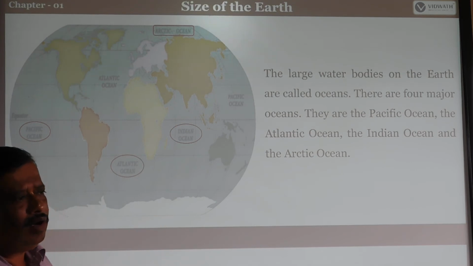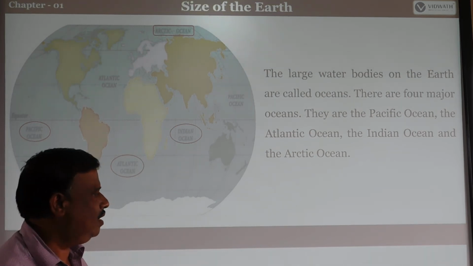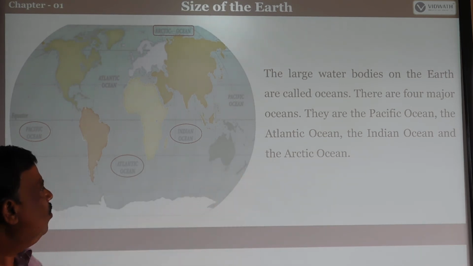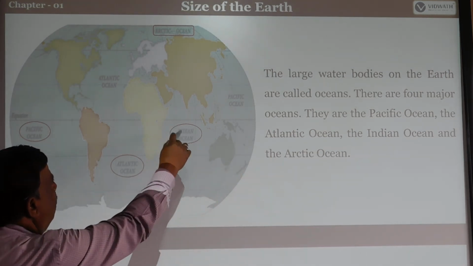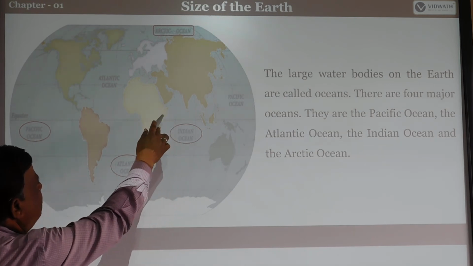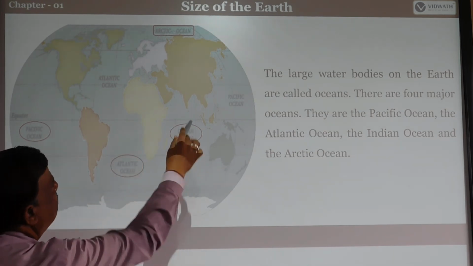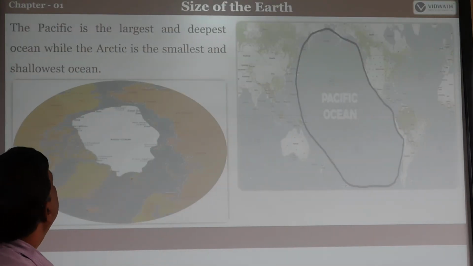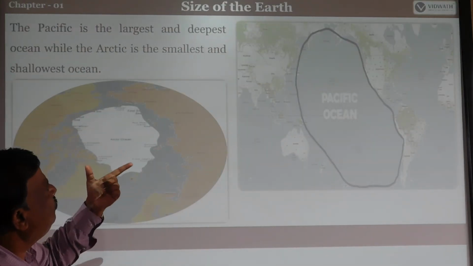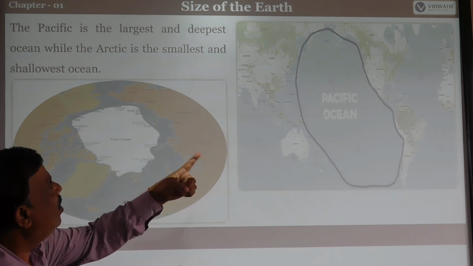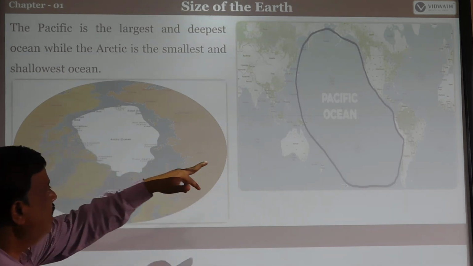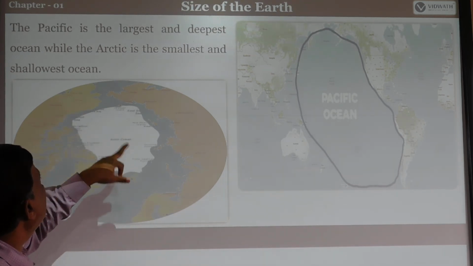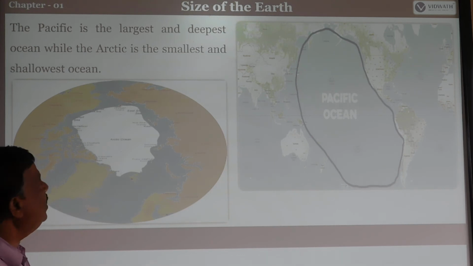Based on size, the water bodies are ranked by size. Below India is the Indian Ocean. This side is the Arabian Sea, and this side is the Bay of Bengal, around our India. The Pacific is the largest ocean and the deepest ocean also. The Arctic Ocean is the smallest and shallowest ocean.